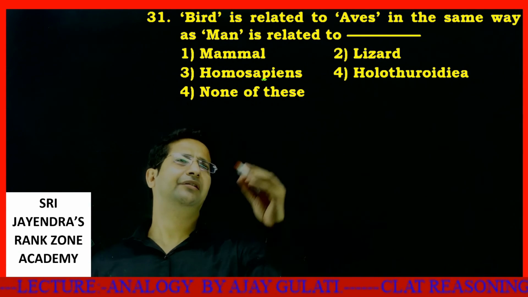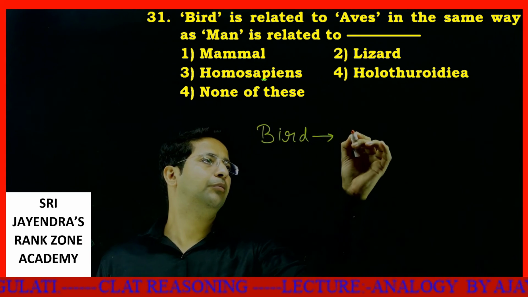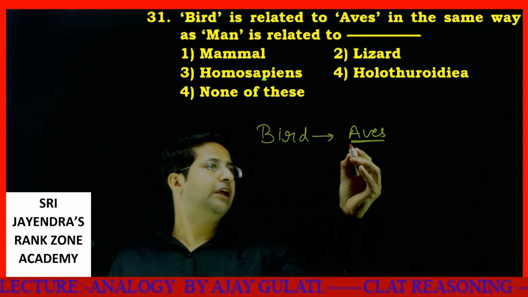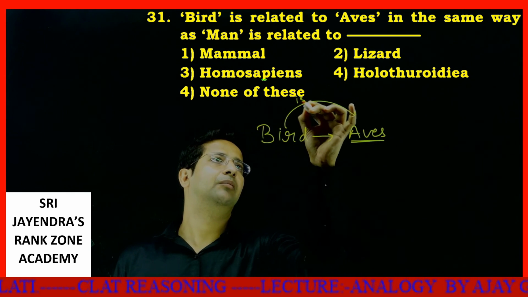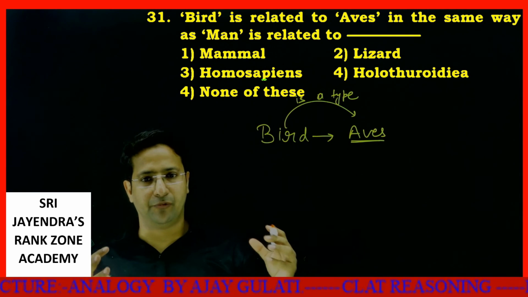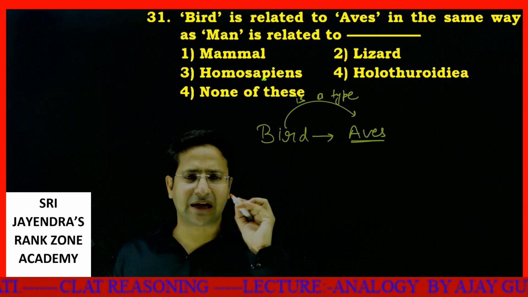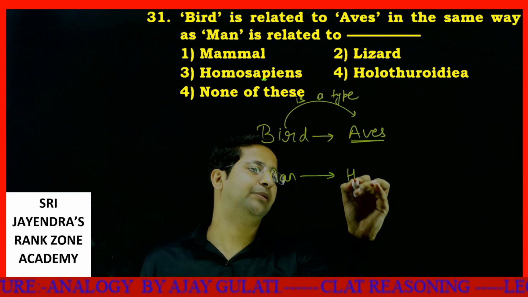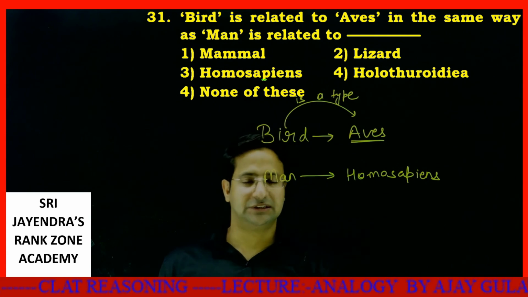31st. Bird is related to aves. Look, students, aves is a larger variety of vertebrates that include bird. Bird is a type of ave. In exactly a similar way, a man is a part of Homo sapiens.